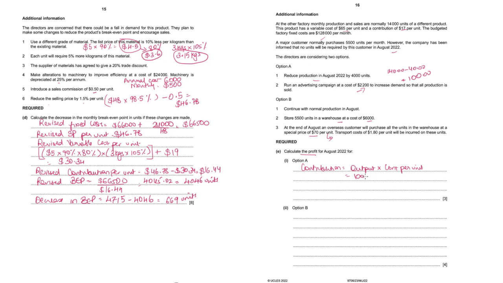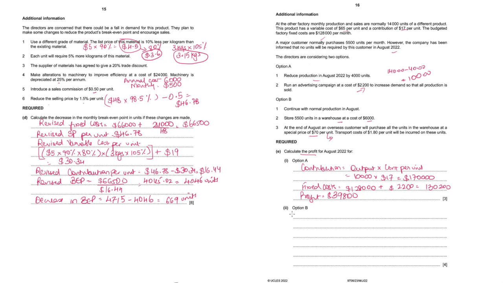So 10,000 into $17, $170,000 is going to be contribution. Fixed cost is going to be $128,000, which is existing, plus an additional 2,200 for the advertising. So 130,200. So that gives us a profit of $39,800.